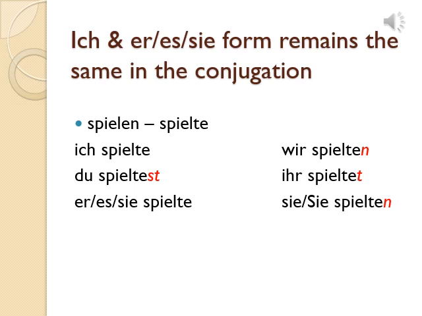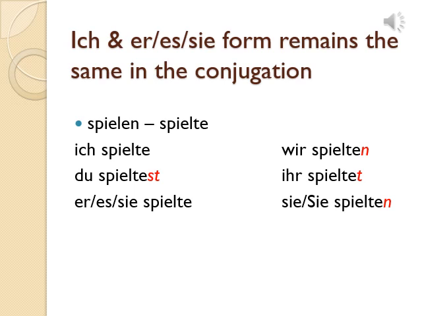The most important rule: ich and er/sie/es form remains the same in the conjugation. So spielen's Präteritum form is spielte. So ich and er/sie/es will be spielte only. No change in ich and er/sie/es. So ich spielte, du spieltest. st is added in case of du. Er/sie/es spielte, same like ich. Wir spielten. In case of wir, we have to add n. Ihr spieltet. In case of ihr, we have to add t.